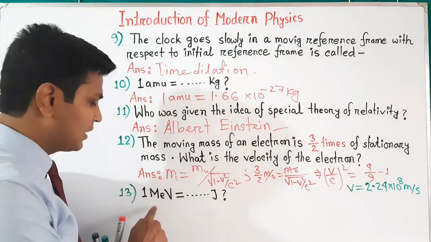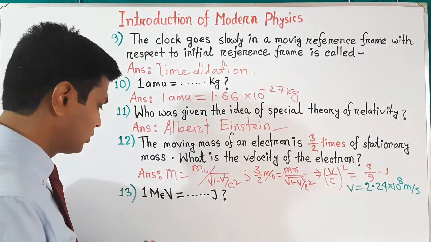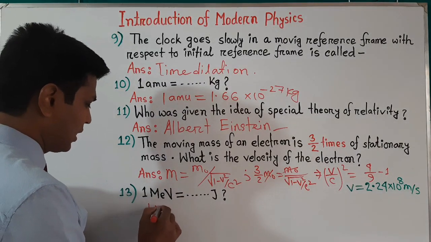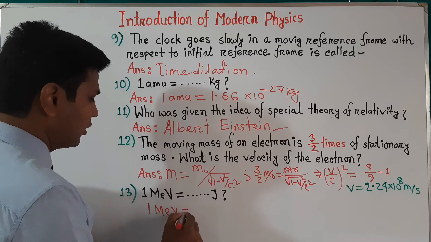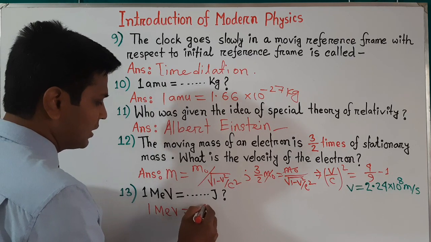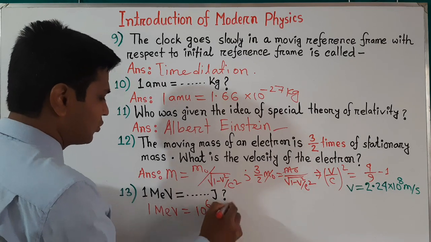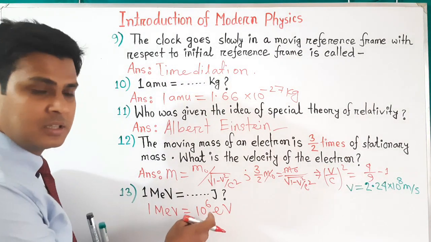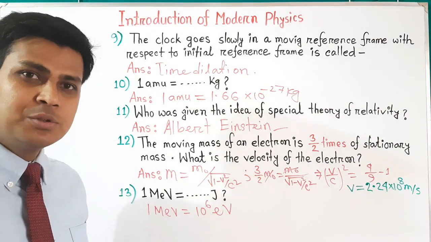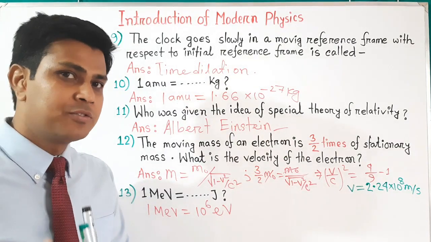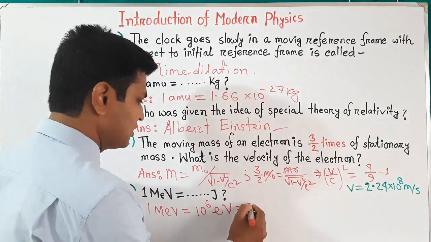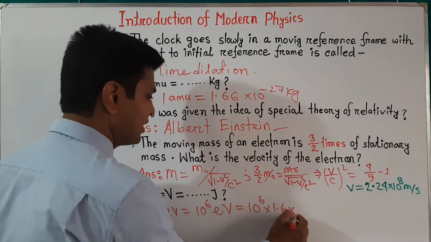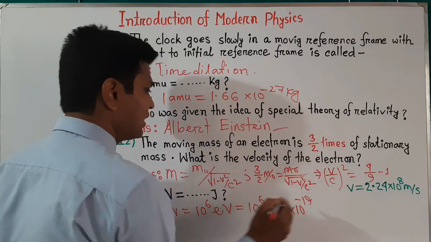First we can convert mega electron volt to electron volt. 1 mega electron volt equals 10 to the power 6 electron volt. Now if you want to convert electron volt to joule, you have to multiply it with the charge, and we know the charge is 1.6 into 10 to the power minus 19.